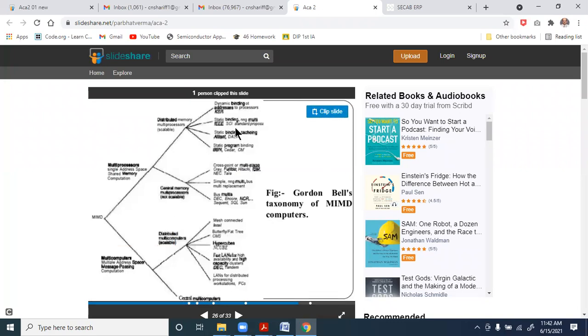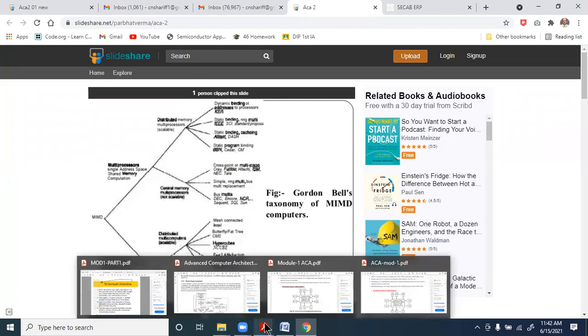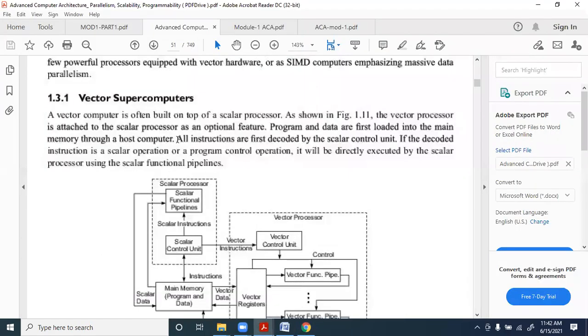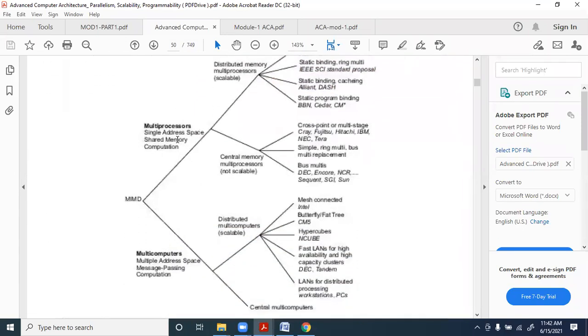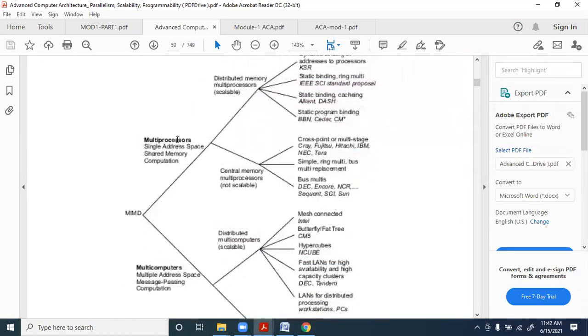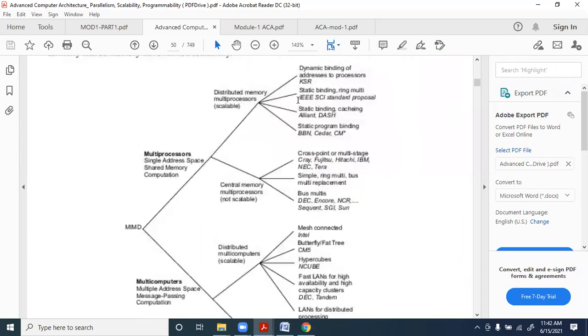Further, you have quite a good amount of division, where you have dynamic binding, static binding, and the corresponding properties. This can be seen more clearly in the book. So distributed memory multiprocessors, which are scalable, can be categorized into the dynamic binding of addresses to processors.